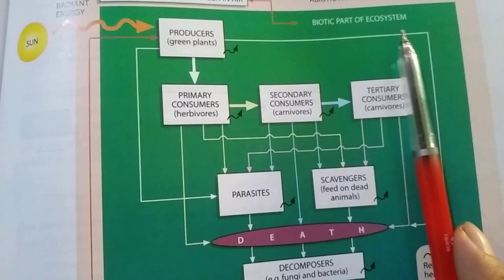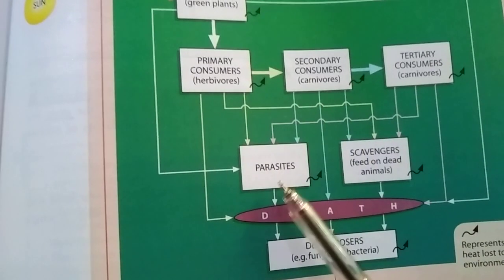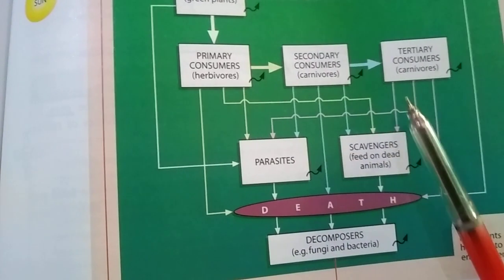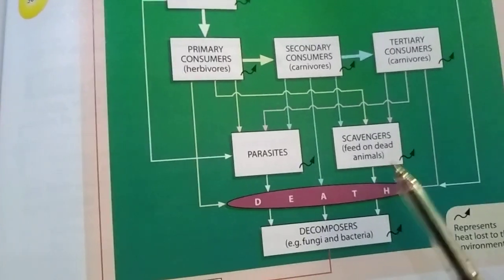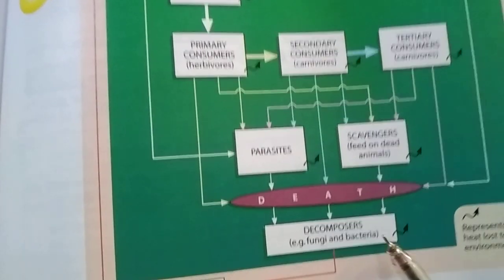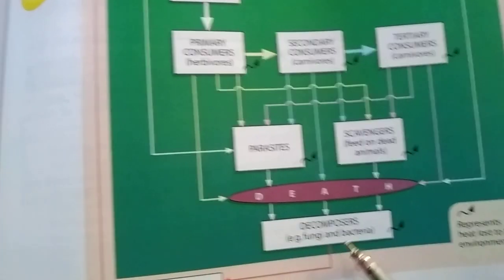Biotic part of the ecosystem: then primary and secondary parasites. Secondary and tertiary scavengers feed on dead animals. Both are made up of decomposers, fungi and bacteria.